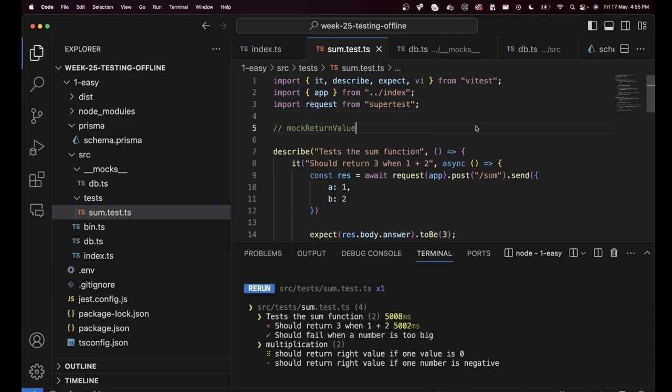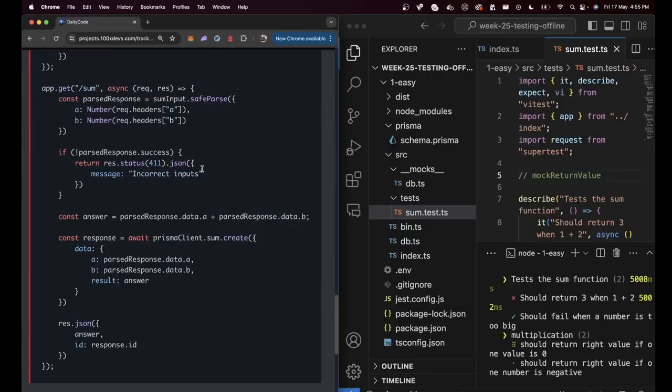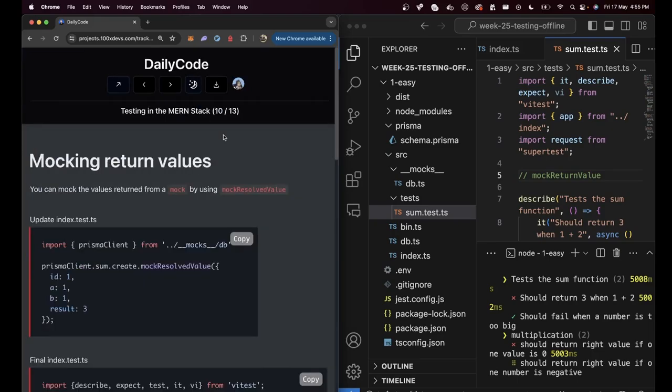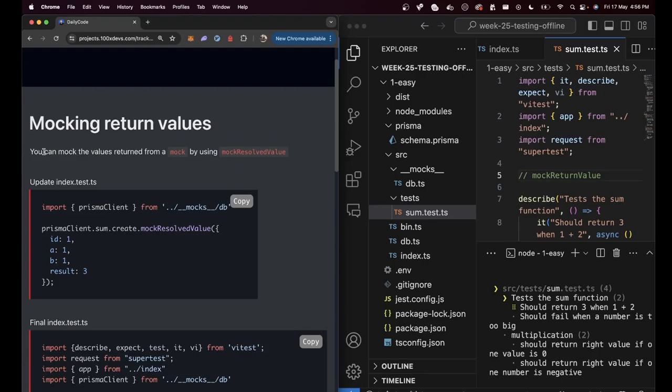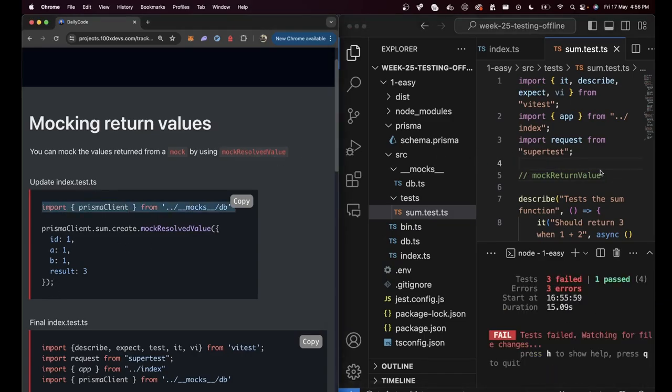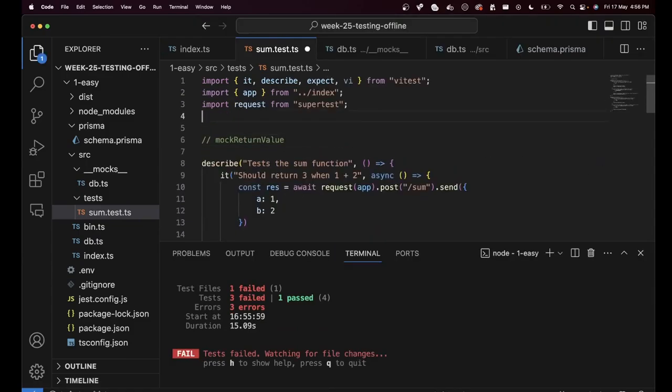Let's see how to do that. If you go back to the slides, you will notice there is a slide 10 out of 13 that shares how to mock return values. You can mock the values returned by a mock. You can return some specific values from a mock by using mockResolvedValue. How can you do it? You can do something like this. You can import Prisma client from, I think you can just do this as well.